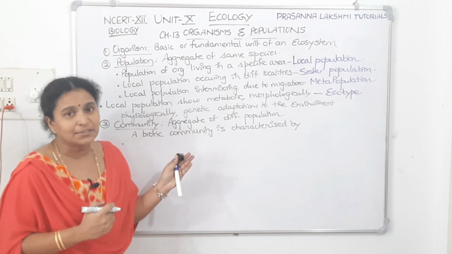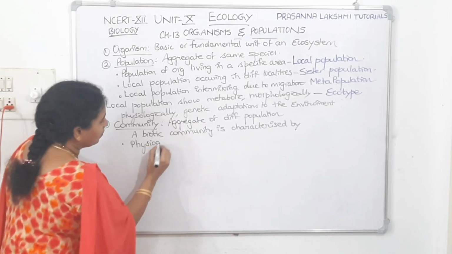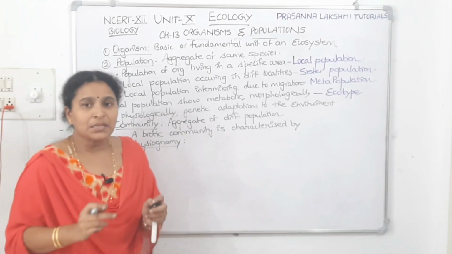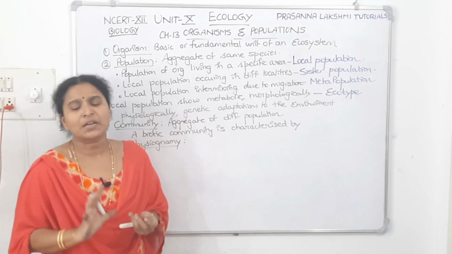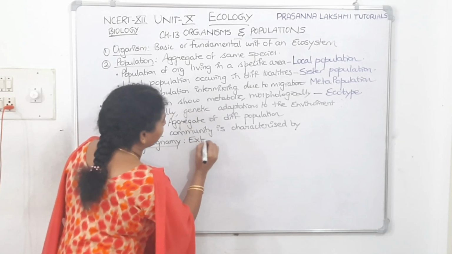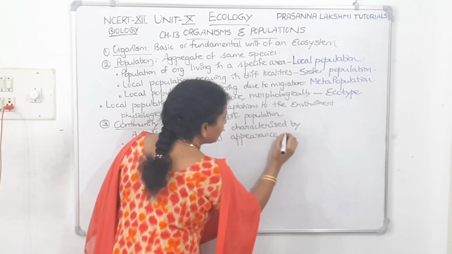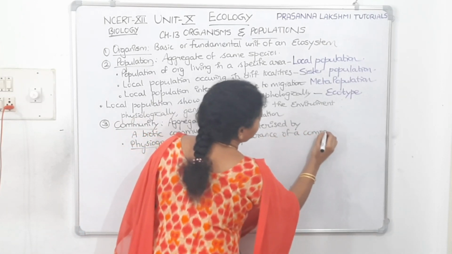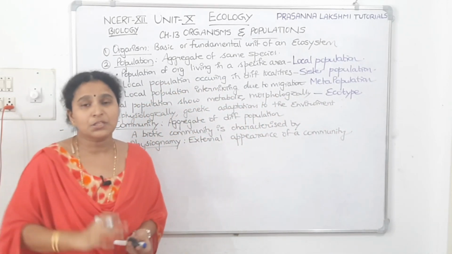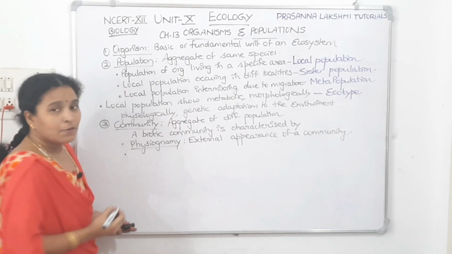Let's go with the first characteristic, which is called as physiognomy. So what do you mean by physiognomy? It is the morphological appearance of a community. It's the external appearance of a community. Like it is tropical forest, grassland ecosystem, deciduous forest, evergreen forest. So that is the first one, which is called as physiognomy.